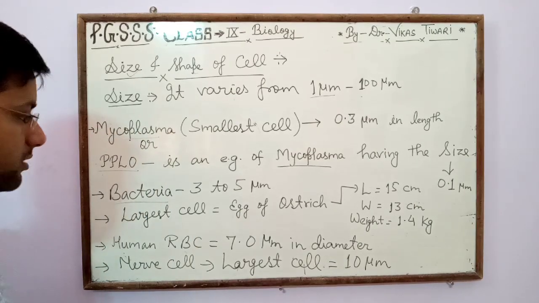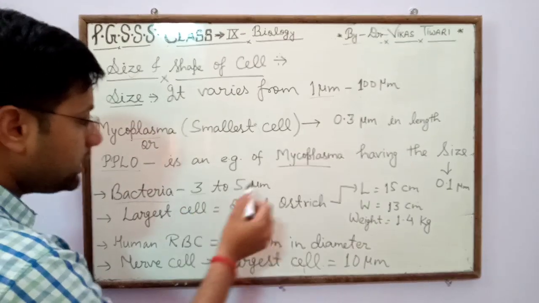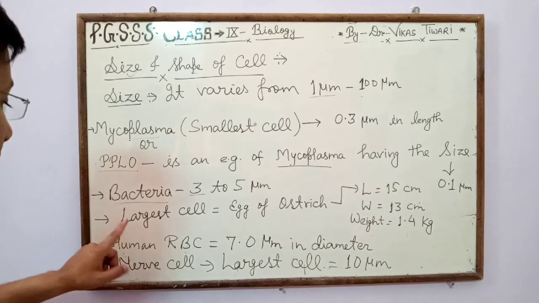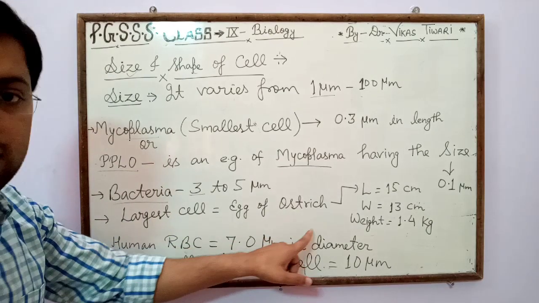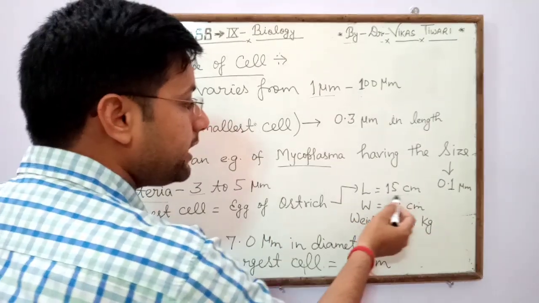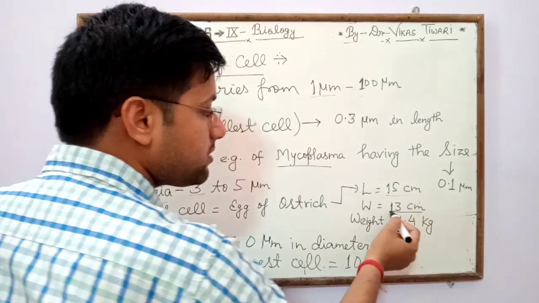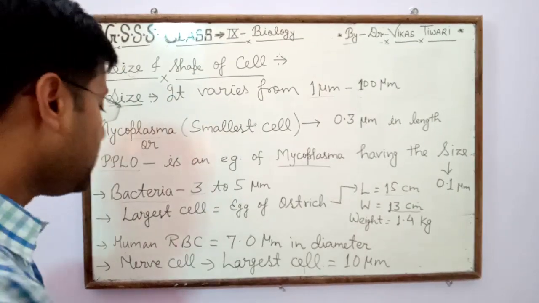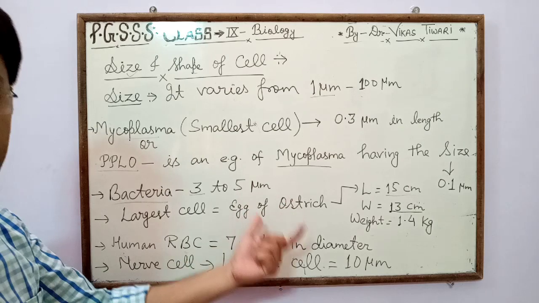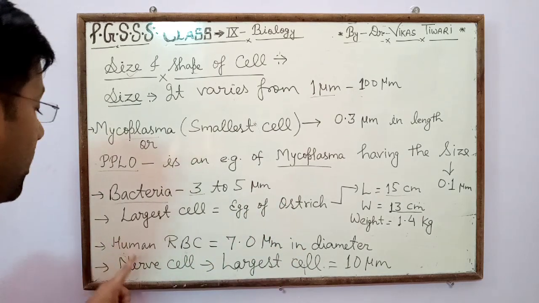After that, bacteria, and the size of bacteria is from 3 to 5 micrometer, and the largest cell is the egg of an ostrich. Its length is 15 centimeter, its width is 13 centimeter, and its weight is 1.4 kg. So the largest cell is the egg of an ostrich.